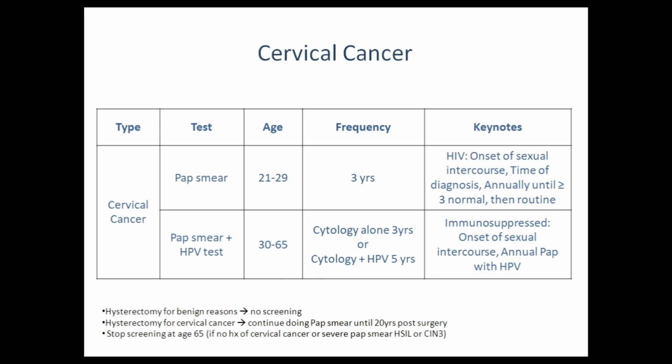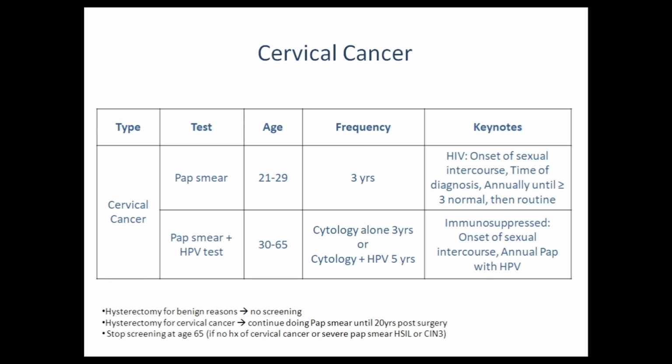Secondly, in immunocompromised patients, we do a pap smear at onset of sexual intercourse, and then we will continue annually with pap smear plus HPV testing. So these are some key points which you should remember, because sometimes they will mention a patient is immunocompromised or a patient has HIV. In such cases, you will remember these points and it will be easy for you to solve the questions.